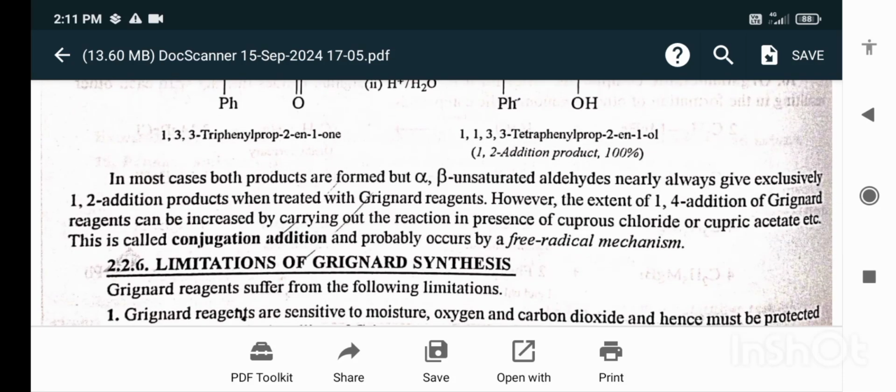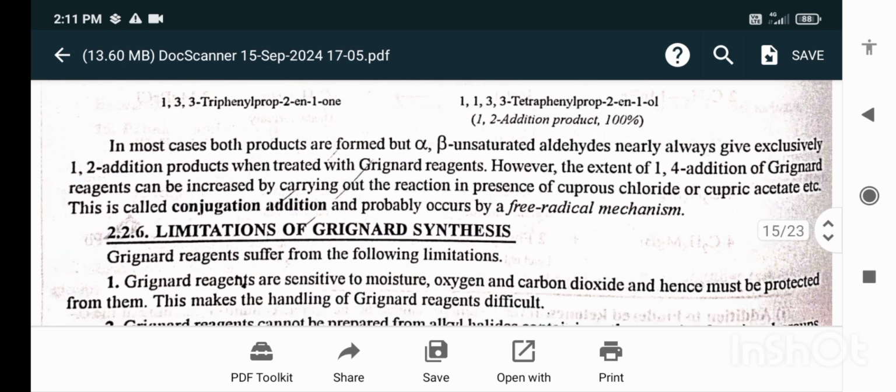In most cases, both products are formed, but alpha-beta unsaturated aldehyde nearly always gives exclusively 1,2 addition products when treated with the Grignard reagent. However, the extent of 1,4 addition of the Grignard reagent can be increased by carrying out the reactions in the presence of cuprous chloride or cupric acetate, etc. This is called the conjugate addition and probably occurs by a free radical mechanism.